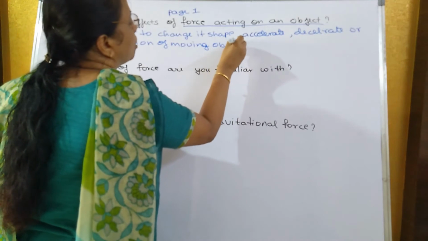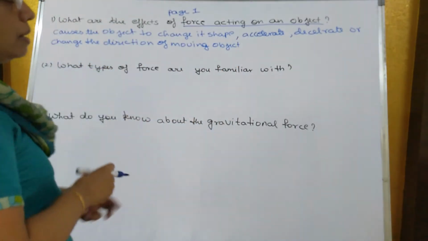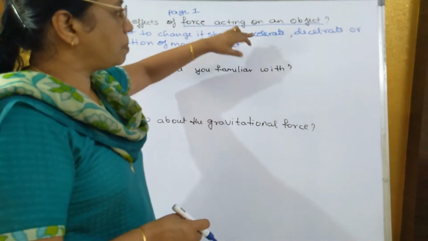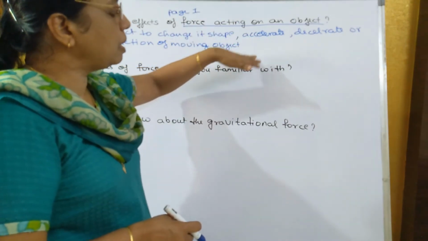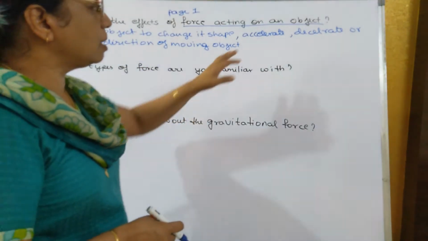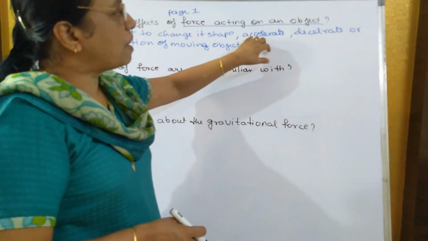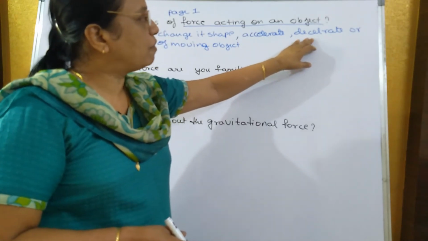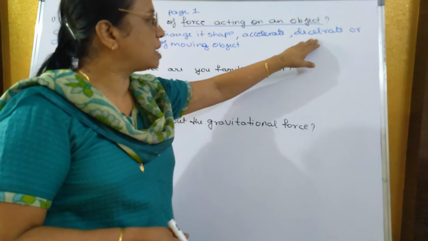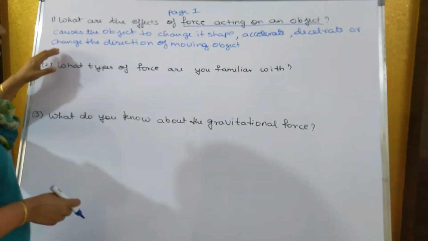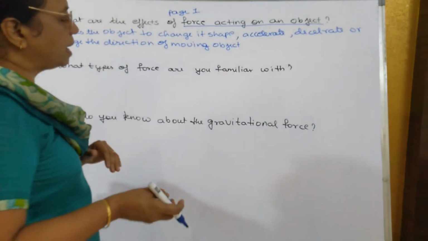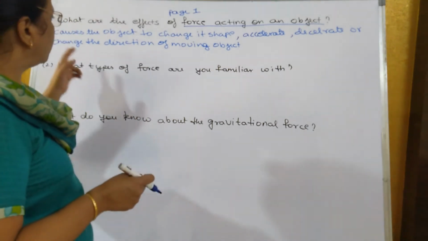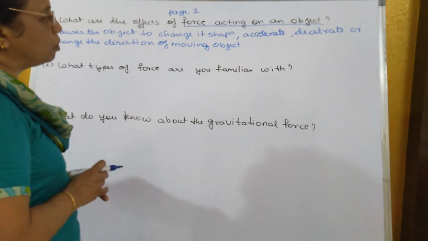What is the meaning of that? Supposing if you are driving a car, अगर कार ड्राइव कर रहा है तो अगर अपना we have to increase the speed. What we will do? We will put the foot on the accelerator, so the speed will increase. If I want to decrease the speed of the car, then what I'll do? I'll apply force on the brake, so the speed will start decreasing, or change the direction. If I have to go to the left or right side, what I'll do? Apply force on the steering wheel, the direction will change of the moving object.